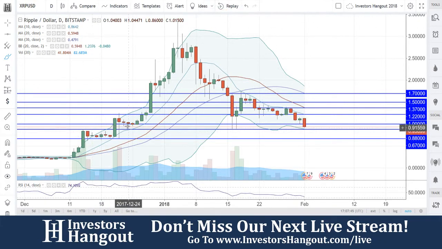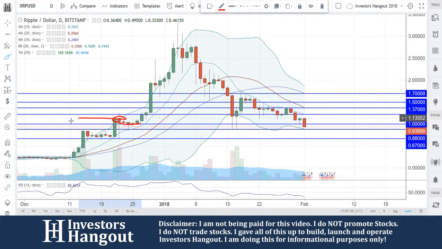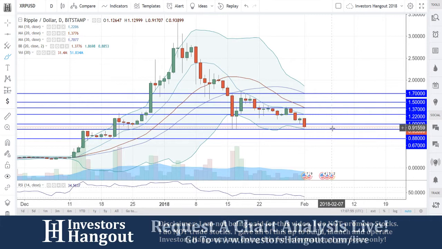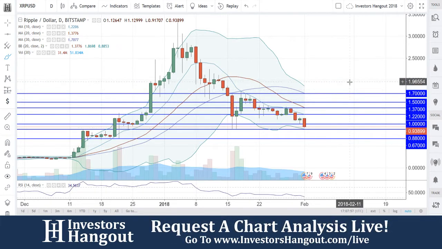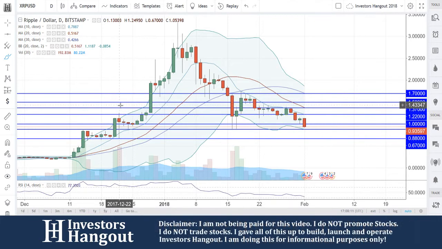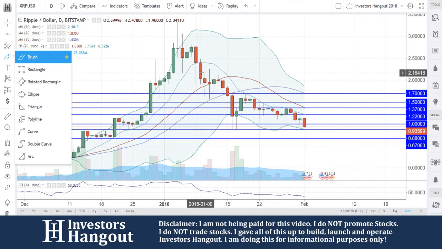But the next big one, if you guys can see that here, around that dollar, the next big one's down there around the 67 cents. Not saying that's going to be your next stop. 88 is going to be the next major level of support in my personal opinion, and that's going to follow up with 67. Again, right now what I'm focusing on are the main levels. You're going to have little support levels in here on the way down if you continue to drop, around the 75 as well, but 67 seems to be about a solid one, especially right here between the two, 122 and that 67. You guys can't get above that 10-day simple moving average, and that's what I'm currently watching.